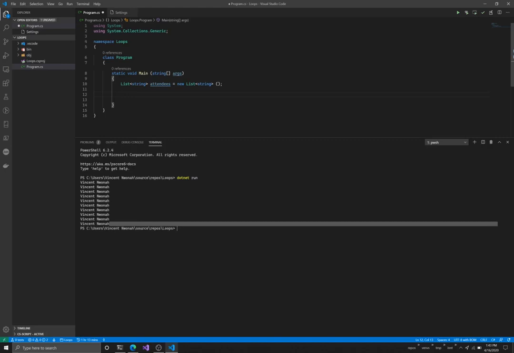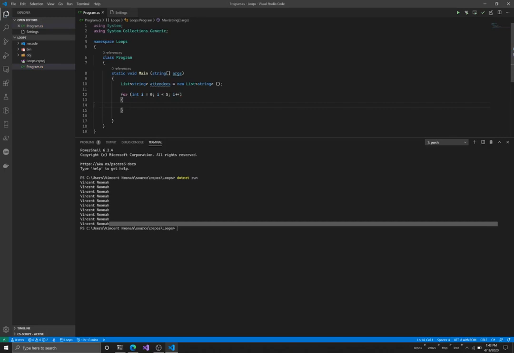So I'm going to write a loop here. I'm going to say for int i = 0, i < 5, i++. So I'm saying this loop is going to run 5 times and exit.